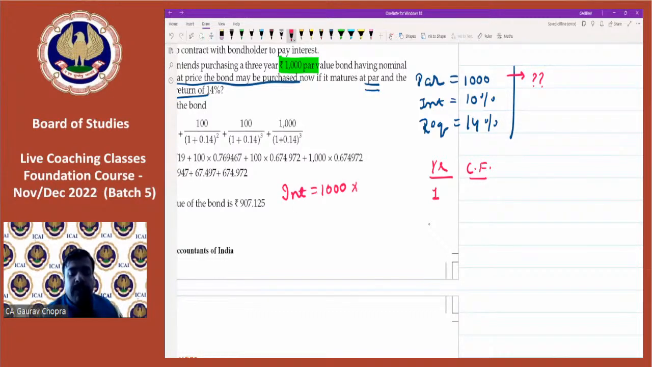1000 is the par value. The rate of interest is 10%. So 10% of 1000 will be rupees 100. So we will be receiving rupees 100 every year, in the first year, in the second year, as well as in the third year. And also in the third year, we will be receiving rupees 1000. This is the par value.